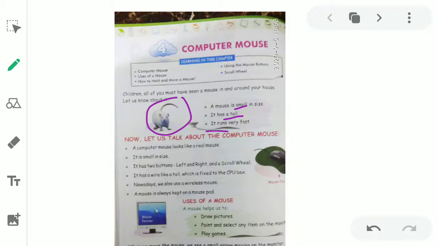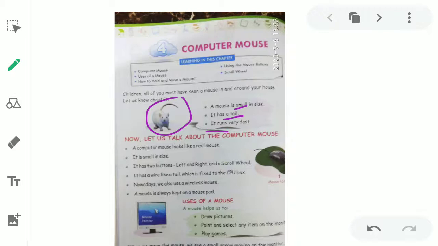But dear kids, do you know that a computer also has a friend and that friend is also a mouse? You must be thinking, how is this possible? How can a mouse be a friend of a computer? But yes, this is true. There is a friend of the computer and that is a mouse.